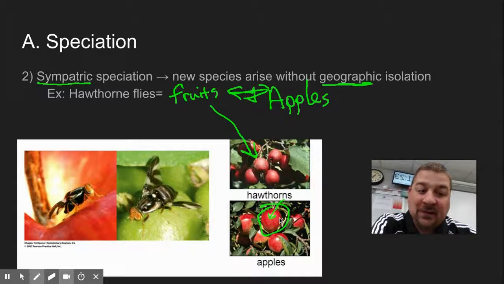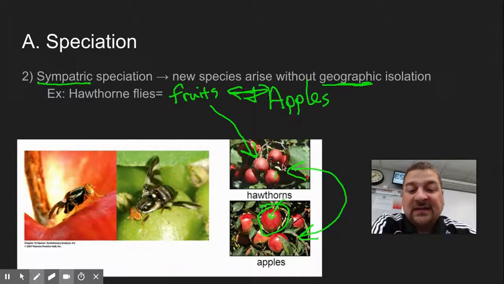And the offspring, the maggots and stuff, would eat the apples. And over time, what we've seen is between the hawthorn and the apples, the two species don't really intermate anymore, because there's a very short time when the hawthorn fruit and the apple fruit bloom and actually have fruit. There's kind of a timing difference from when the two have fruit on them. So the two often don't meet.